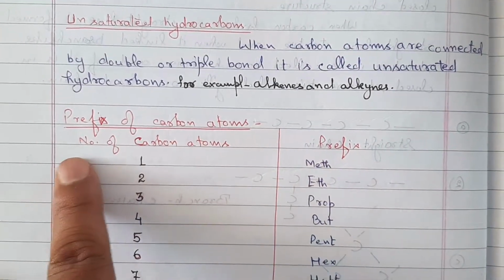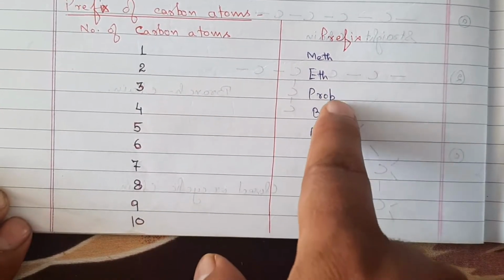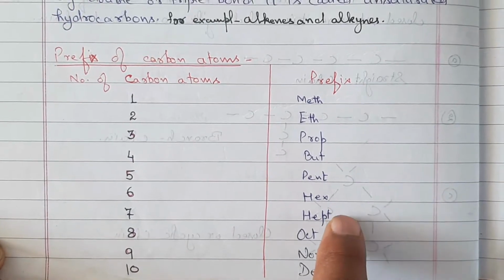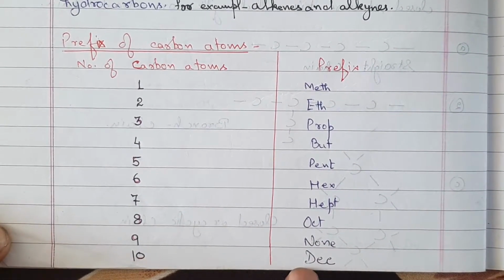Prefix of carbon atoms. Number of carbon atoms 1, prefix meth. 2 eth, 3 prop, 4 but, 5 pent, 6 hex, 7 hept, 8 oct, 9 non, 10 dec.